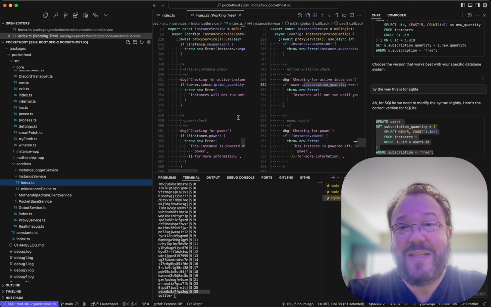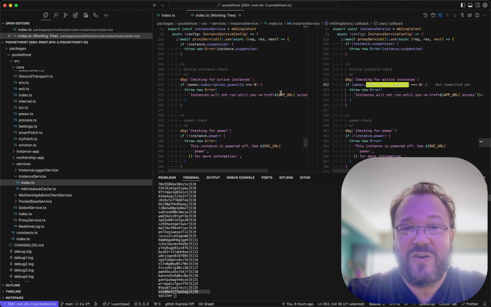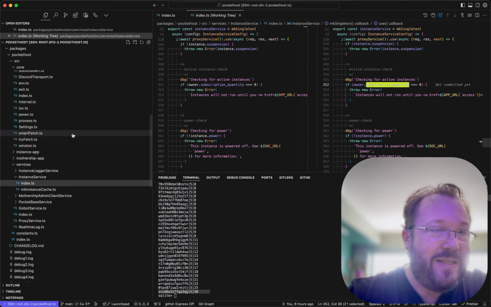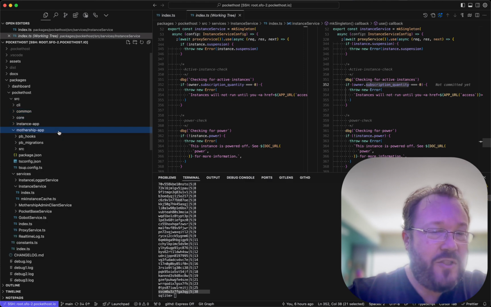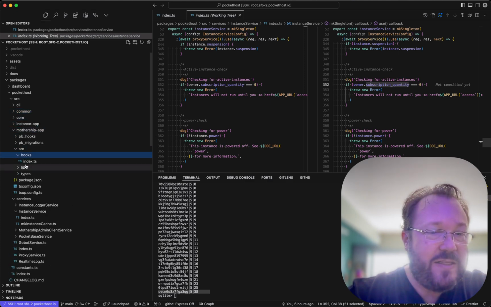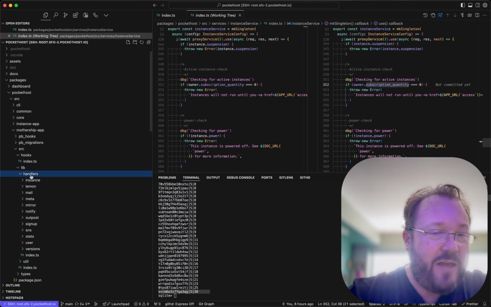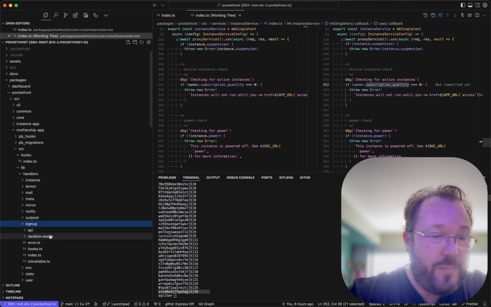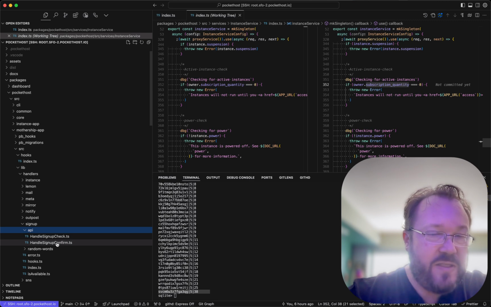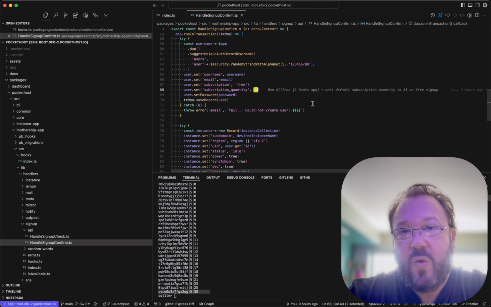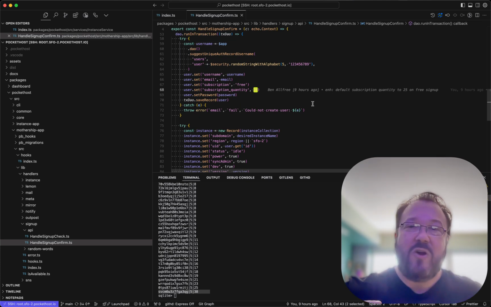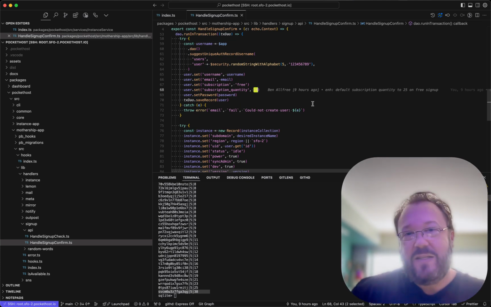Now we'll test that in just a second, but in the meantime, let's go back to the server here, because there is one part in this server in the mothership source code. Let's go find mothership again. Inside the source, inside lib handlers, at signup. Check this out. Remember this handle signup confirm, where it sets subscription quantity to 25. When we set this to 0, the instant we set this to 0, new signups will be assigned subscription quantity 0, and the hard paywall will be invoked.